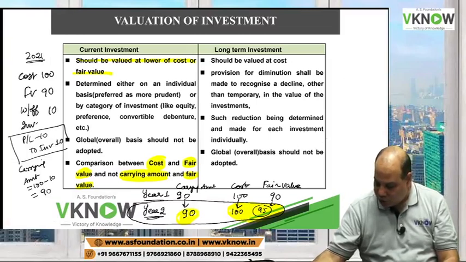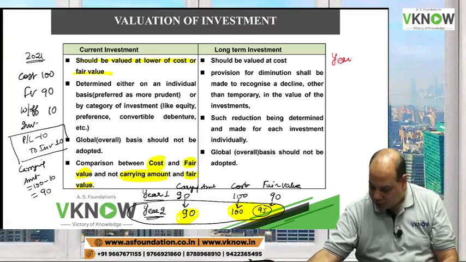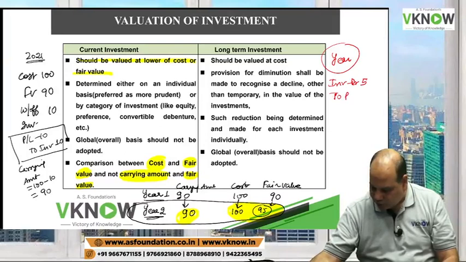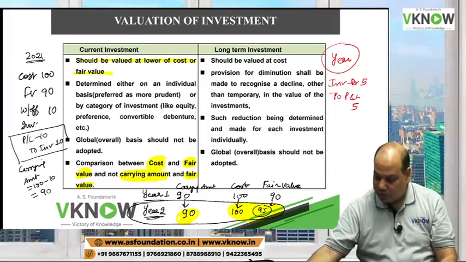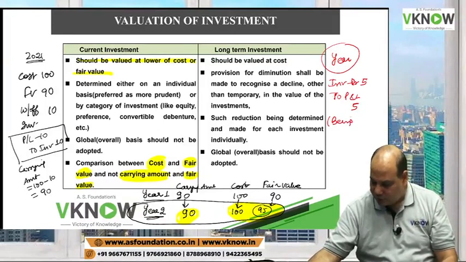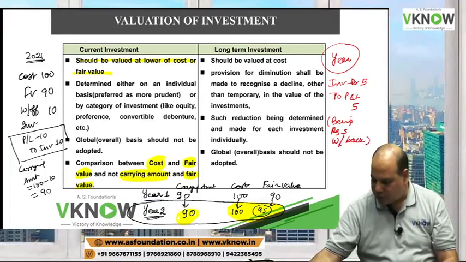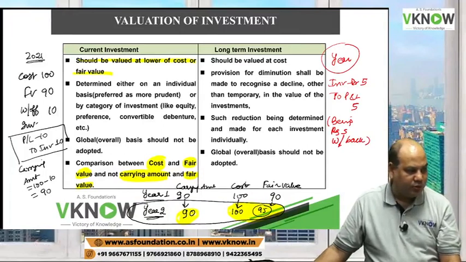Entry in year 2 will be, I will write here on the top right side, investment account debit 5 to profit and loss account 5, being rupees 5 written back. You can write back also.